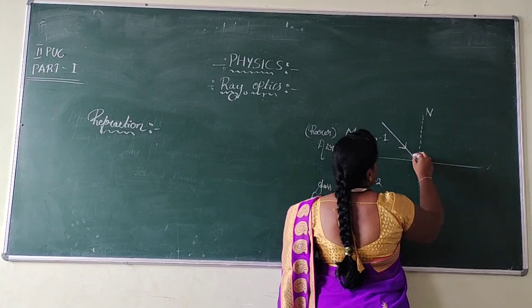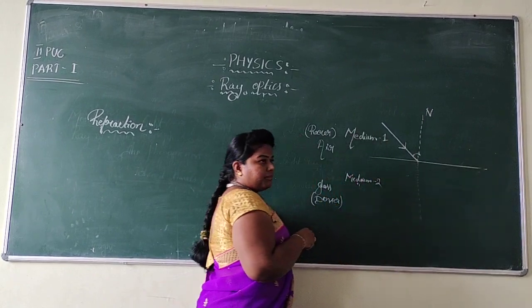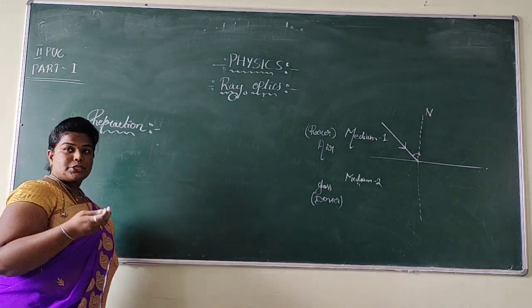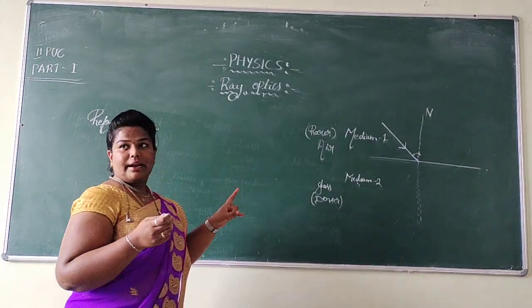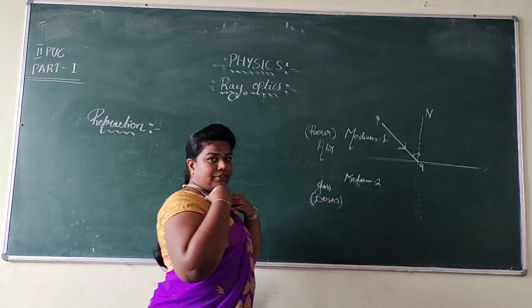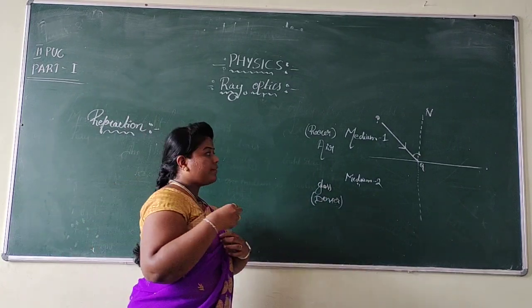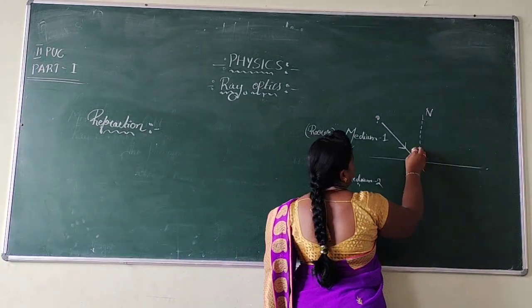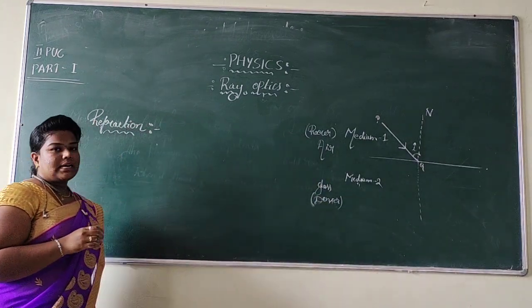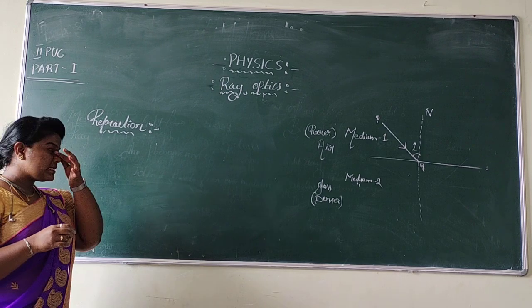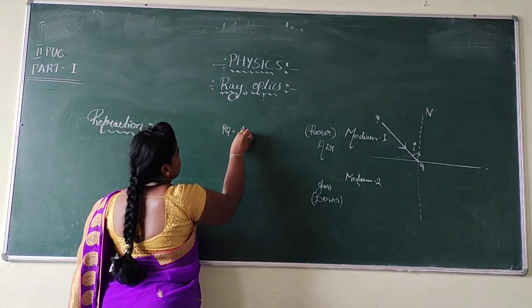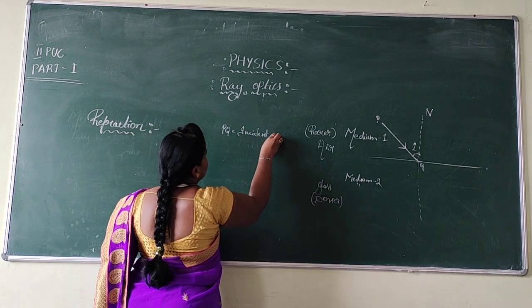But now let us see. One ray of light is going to travel from a rarer to a denser medium. It undergoes refraction. Dear students, here the ray PQ is the incident ray. The angle between the normal and the incident ray is called the angle of incidence, represented by i. So I am noting here, PQ is called the incident ray.